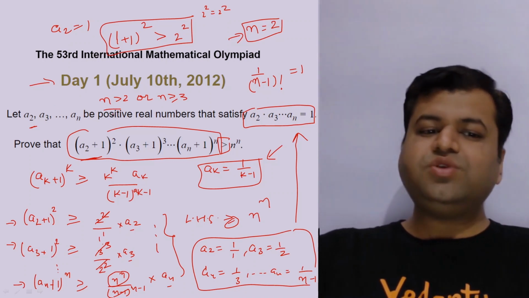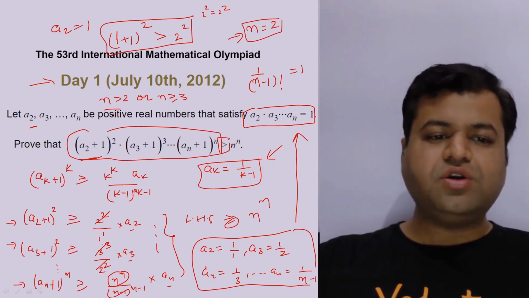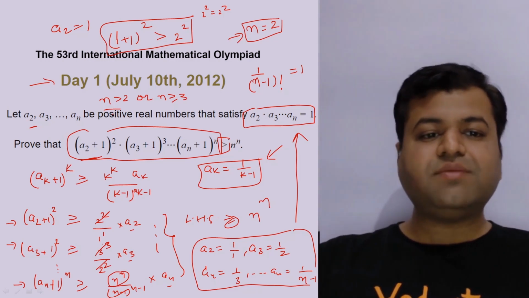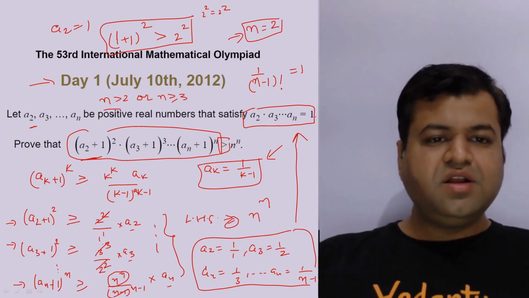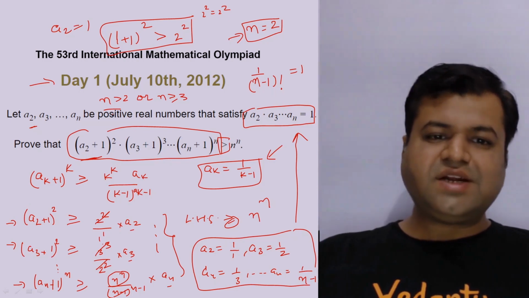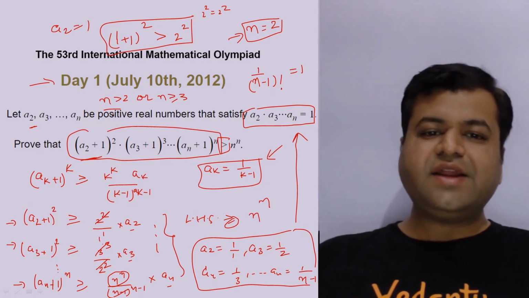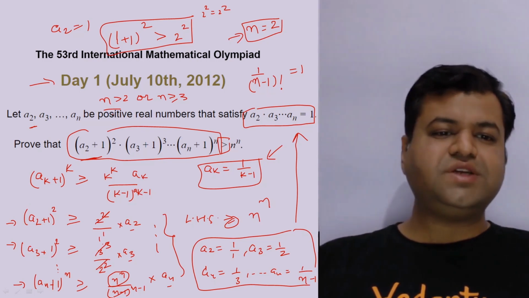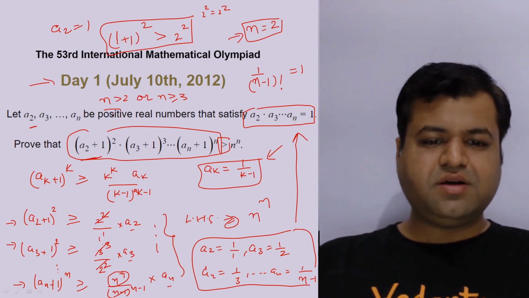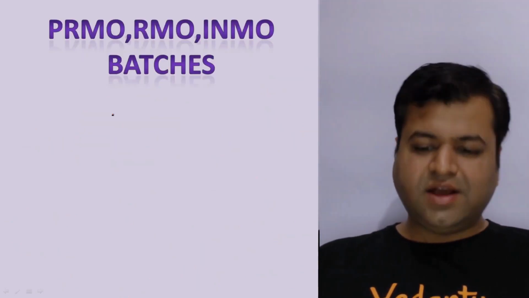So again, as you can see, this is a very simple question of AM greater than or equal to GM, and this has come as the second question of problem 2 of IMO 2012, right? So friends, that's it from my side today. We have discussed two questions of 1991, first two questions, and one pretty simple question of IMO 2012, right? I hope you have understood this question.